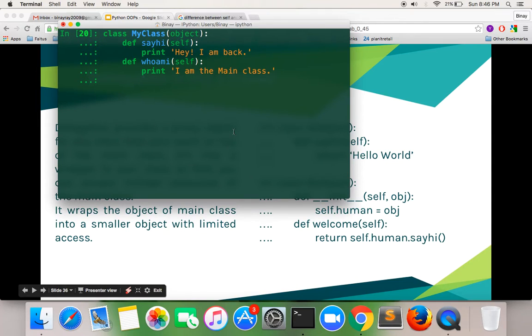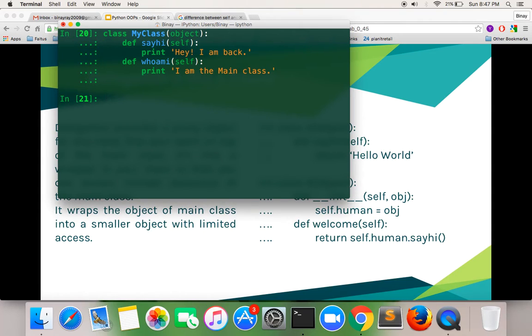So I have created this class where I have created two definitions. One is say hi, "Hey, I'm back," and the other is who am I: "I'm the main class for this class object." Now I can make a new class and inherit it from my class, and this way I'll be able to access stuff of the main class from the new class.